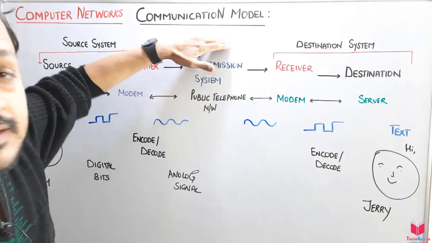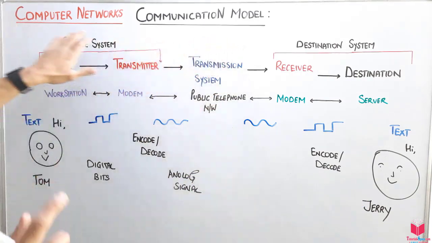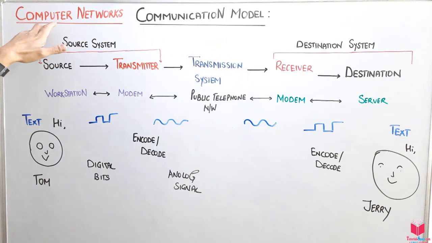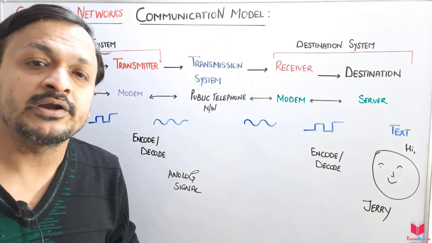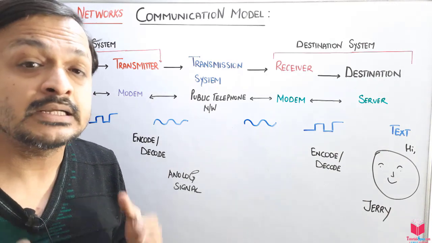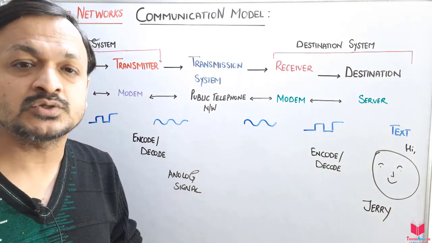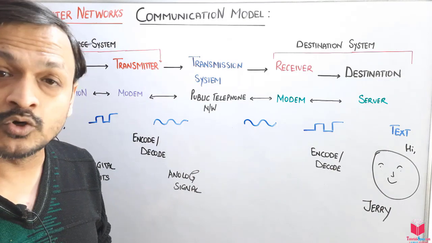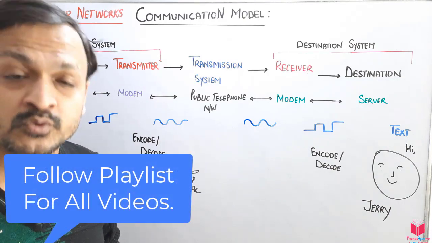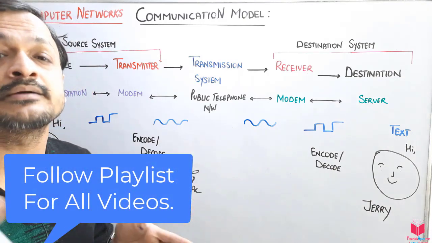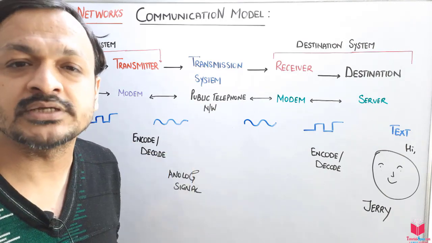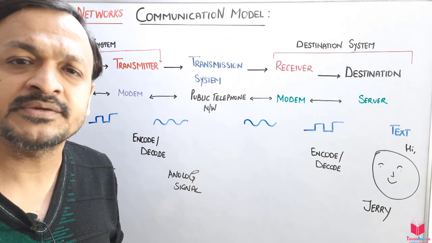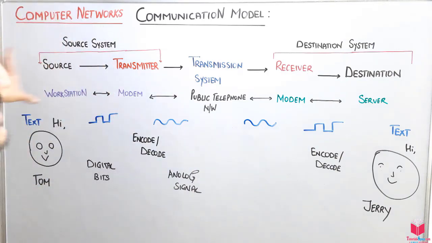It starts with the very first video of this subject, computer network. The first video was what exactly a computer network is. We have already discussed that a computer network is a set of devices or systems or nodes or points or computers which are linked by a communication medium or channel in order to share data. That was the definition, and this definition is depicted here.